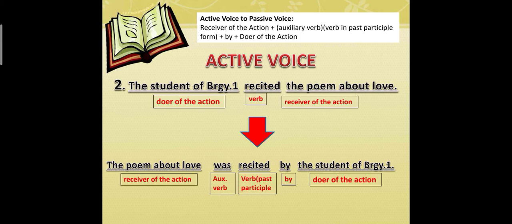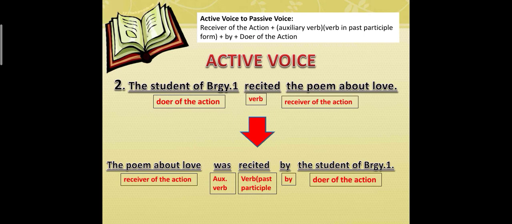Now, let us ask again. What is the verb used in active voice? Recited. It is in the past tense. Now, let us ask again, what is the receiver of the action? It is plural or singular. The poem, the receiver of the action, is in singular form.